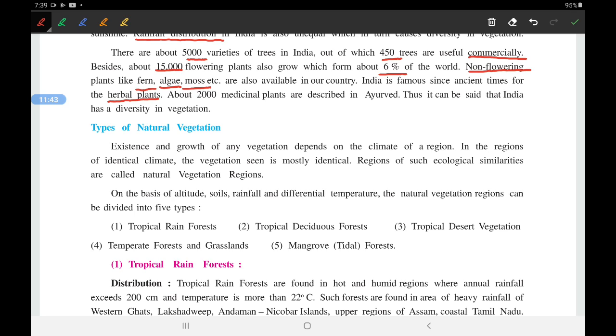So herbal plants are a way of life. About 2000 medicinal plants are described in Ayurveda. You can imagine, 2000 medicinal plants are described in Ayurveda. Thus it can be said that India has a diversity in vegetation.